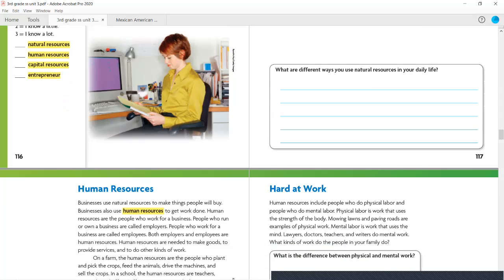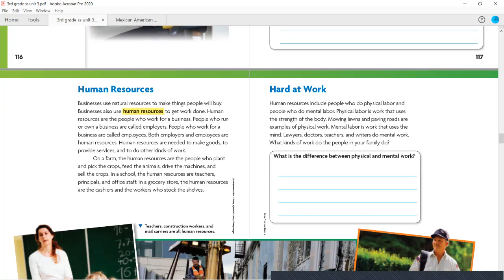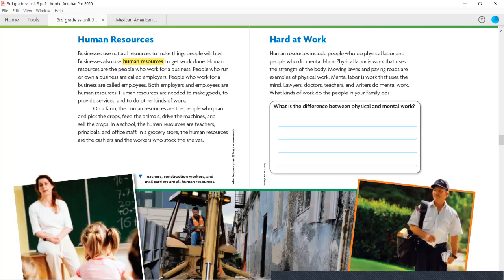Once you've completed answering your question about how you use natural resources, we're going to go on to our next pages. We're going to read about human resources. Businesses use natural resources to make things people will buy. Businesses also use human resources to get work done. Human resources are the people who work for a business.